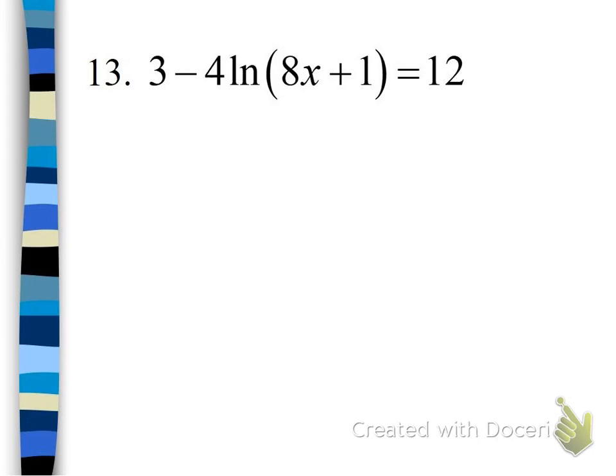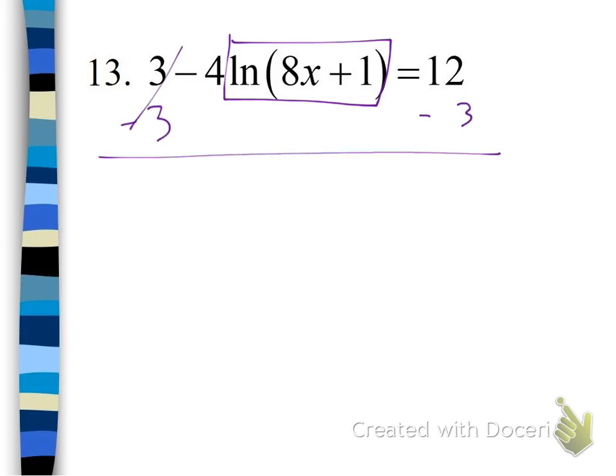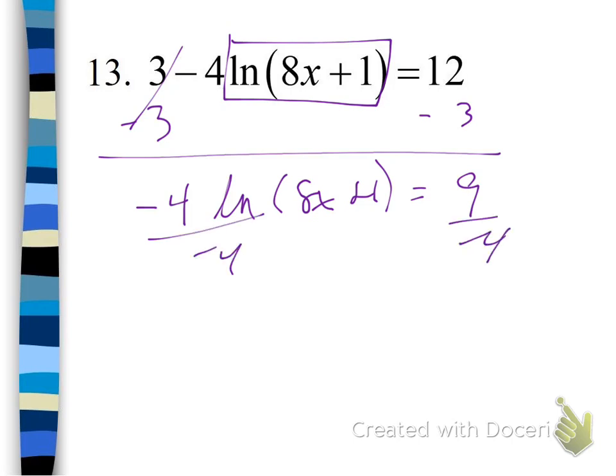Here, we need to get the natural log all by itself. So this block right here we need to get all by itself. Solve for it, right? Which means first thing you want to do is subtract 3 from both sides. Bring down that minus sign as a negative for the 4. And then divide both sides by negative 4.